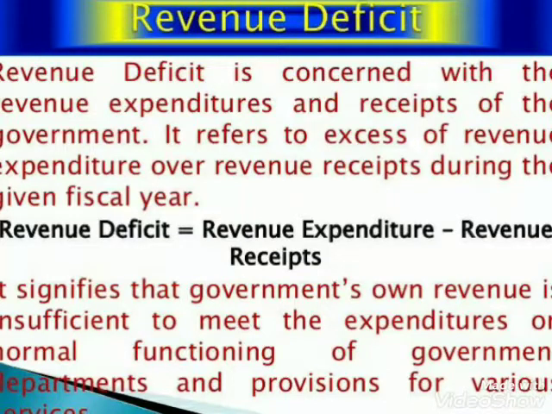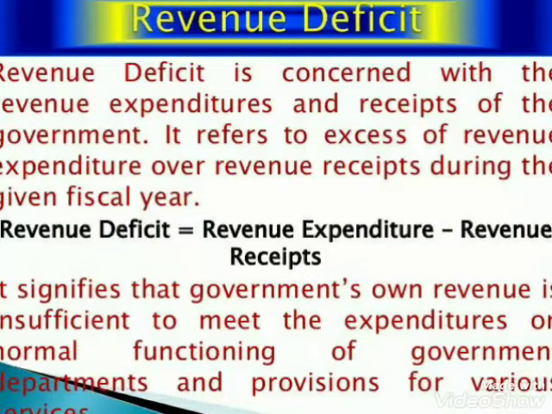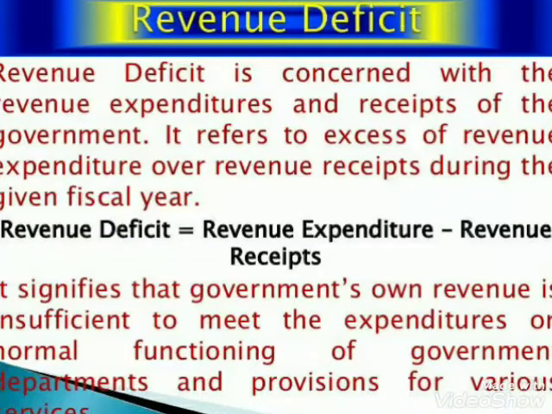Well children, when we talk about the revenue deficit, that means we are talking about the money or the income which the government receives. So revenue deficit is related to revenue expenditure and revenue receipts of the government. Now very important to keep this thing in mind. Very important that this revenue deficit is related to revenue expenditure and revenue receipts of the government. Remember, revenue deficit does not include capital receipts and capital expenditure.